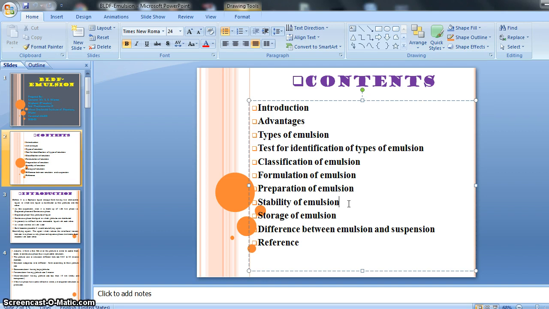Our last topic will be the differentiation between emulsion and suspension, how we can discriminate emulsion from suspension, as both are biphasic liquid dosage forms containing two kinds of phases, continuous and disperse. Afterward we will see the references. So let's start with the introduction.